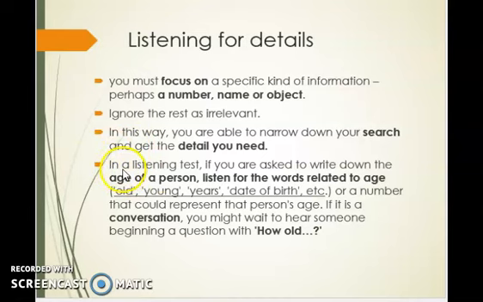For example, in a listening test, if you're asked to write down the age of a person, the age of a person is the focus of attention now. This is how we should listen for the details. You must listen to the words related to age. If you come across words like old, young, years, date of birth, you must focus your attention on it for the number. Or if it is a conversation, you must wait for the questioning sentence construction, how old. That's how we have to tune our attention towards such keywords.